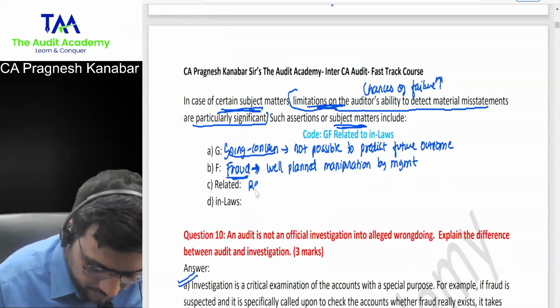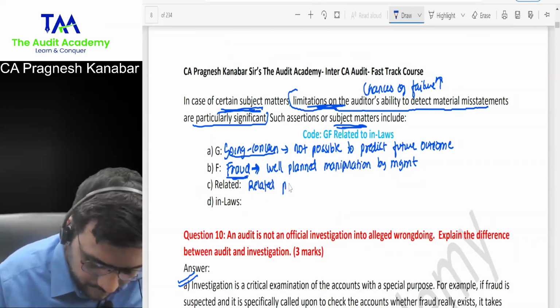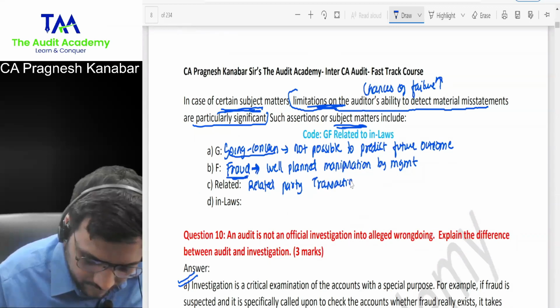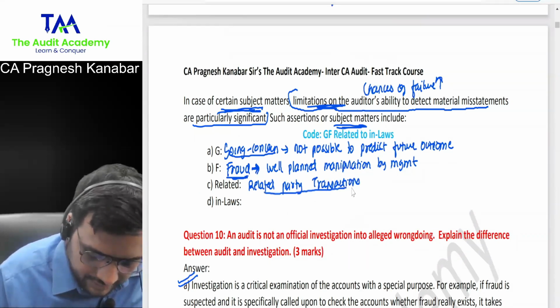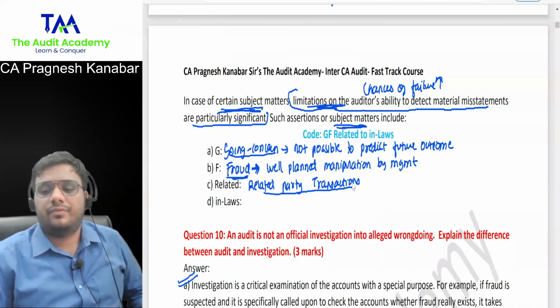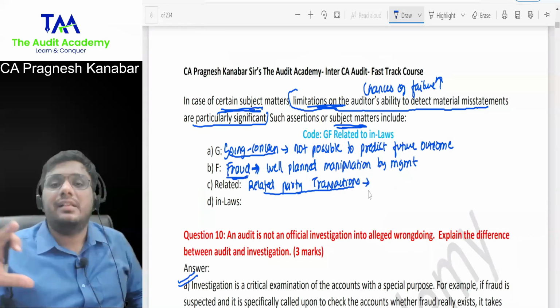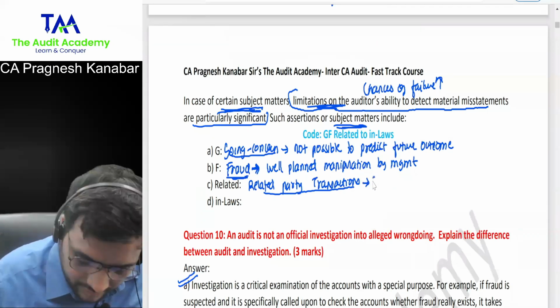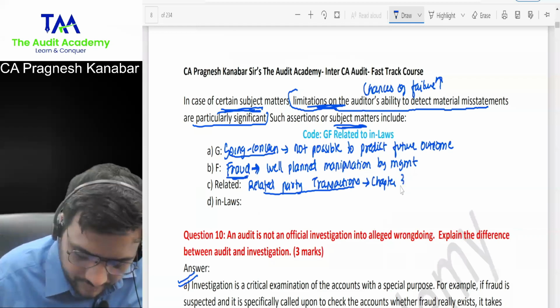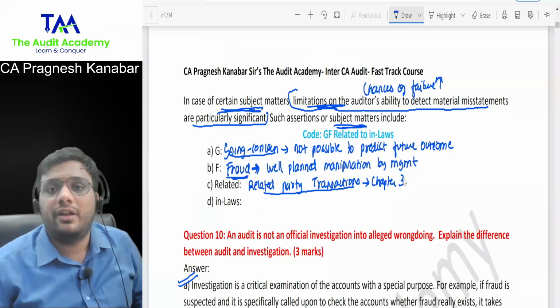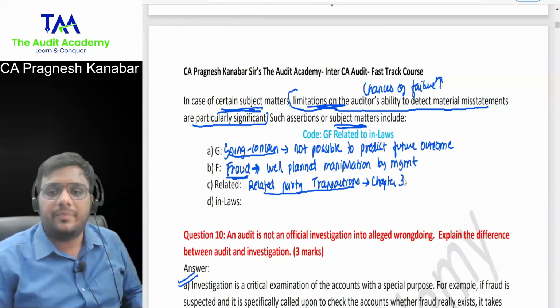Then R for related party transactions. Listen to me. I will be discussing in great detail related party transactions in chapter 3. That is why it is difficult to find out the errors, fraud in related party transactions.